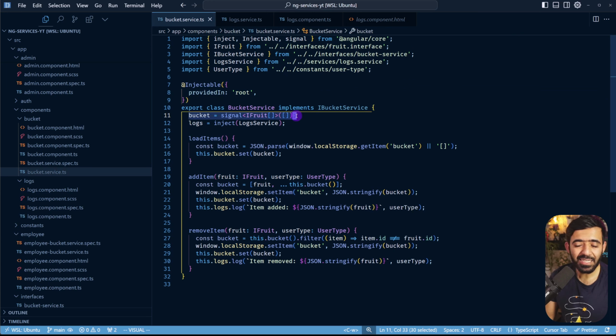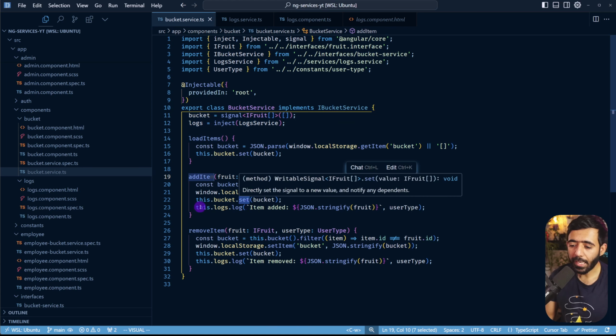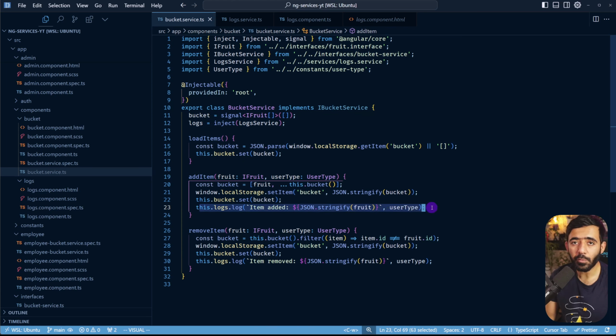This uses a signal array for bucket. And here you can see that we are using the log service. So whenever there's an add item call from the UI, it finally ends up logging that information using the log service. Similarly, it also does it like this.